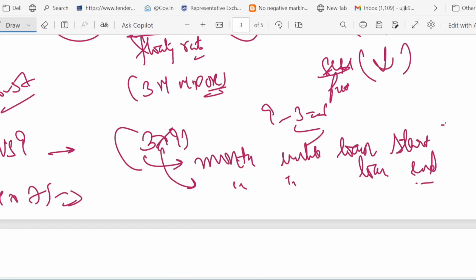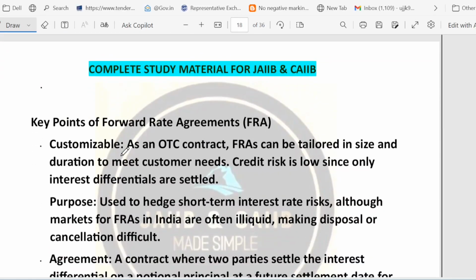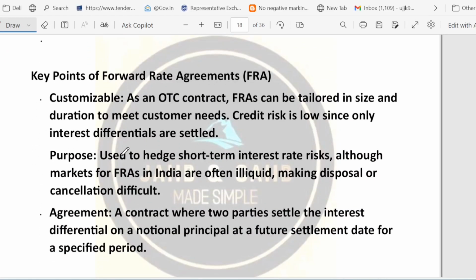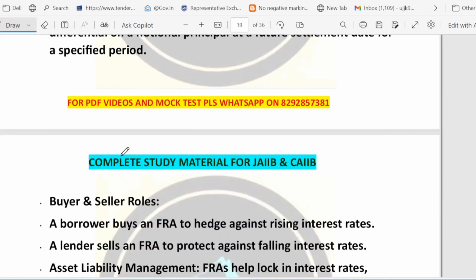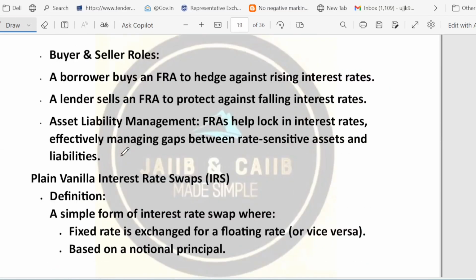So if someone asks you whether principal is exchanged in the case of FRA, the answer is no. Principal is not exchanged. Only the interest rate difference is exchanged. The purpose is to hedge the short-term risk. Example I have given you. Now, one more point is the buyer and seller roles. Customizable, purpose, agreement, these things we have discussed.